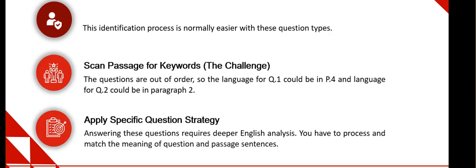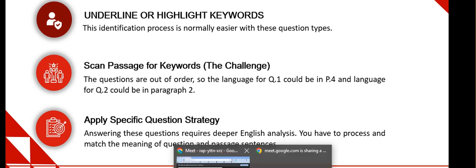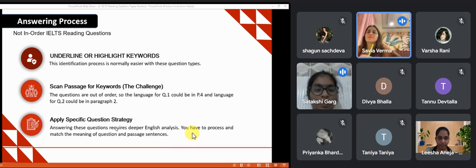Now, talking about the in order, not in order reading strategy. Please go ahead. Who will read this? Satakshi, can you? Yes, ma'am. Not in order, IELTS reading questions: underline or highlight keywords. This identification process is normally easier with these question types. So what this states is that we have to highlight the keywords. It could be the name of the year, or the name of an era, or a particular person or a place, followed by scanning the passage for keywords.